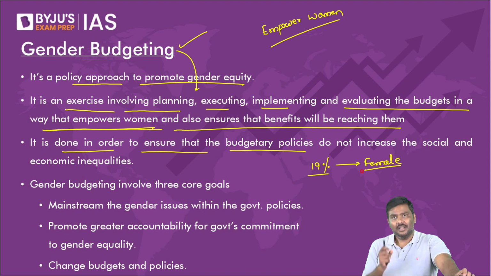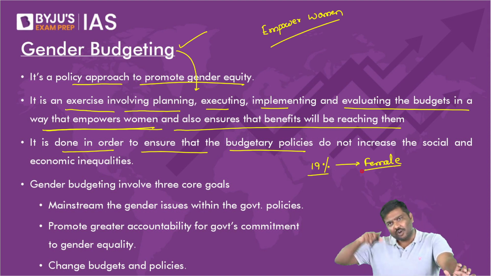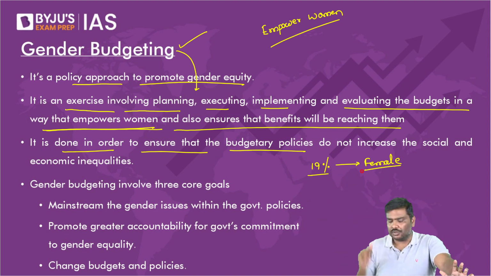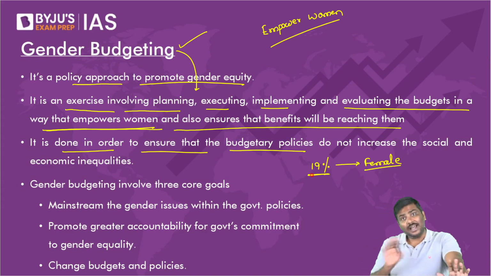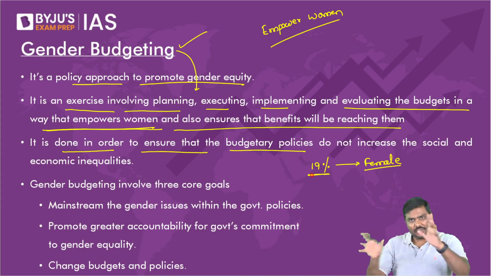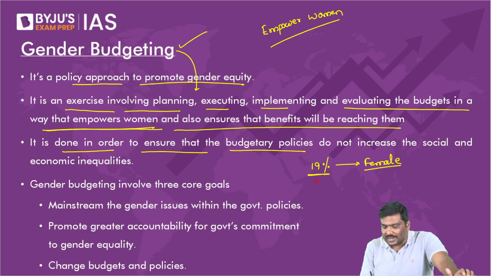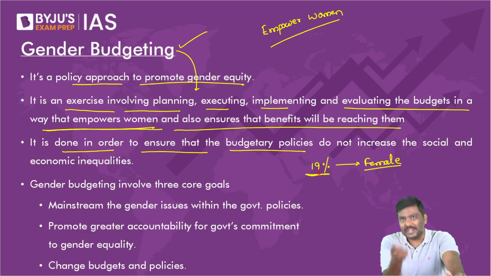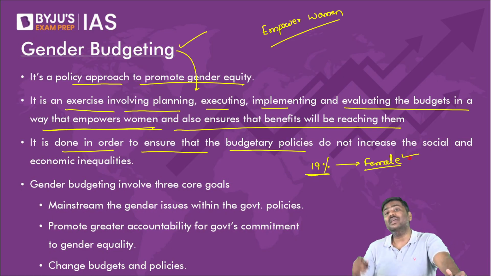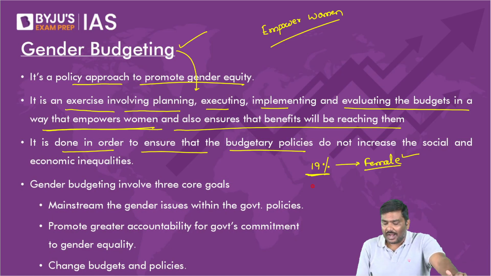I repeat, as per one of the surveys, and we'll talk about this again when I take up inclusive growth. Around 19%, it is in the range of around 18 to 19. Around 19% of the total income generated in India goes to female working population in India. And around 81 to 82% of the total income generated goes to the male working population.